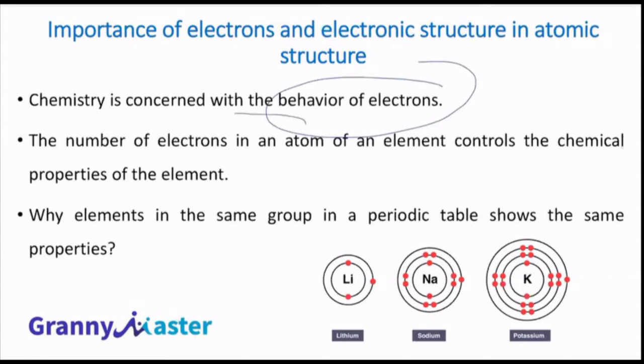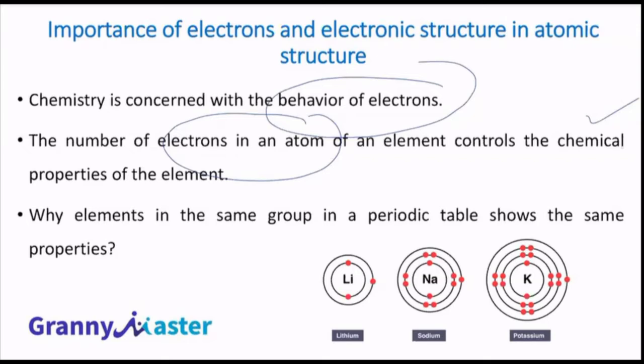The number of electrons in an atom controls the chemical properties of an element. And we know why we are studying atomic structure? To understand the properties, right? If you want to understand the properties, we have to learn atomic structure. Properties mainly depend on electrons. So what do we have to study in atomic structure? Mainly the position and the movement of electrons.